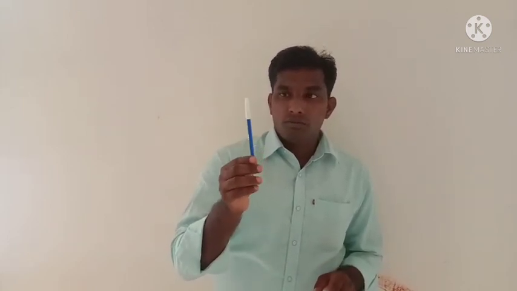First one is solid. Look at this, this is a sketch pen, a solid form of matter. Now look around you, you will find water. My dear children, look at that water, it is in liquid state. So water is the best example of the liquid state of matter. What about the third state, that is gaseous state? I am breathing, you are also breathing, we are taking in oxygen. That oxygen is in the form of gaseous state. Like this, we have seen 3 different states.